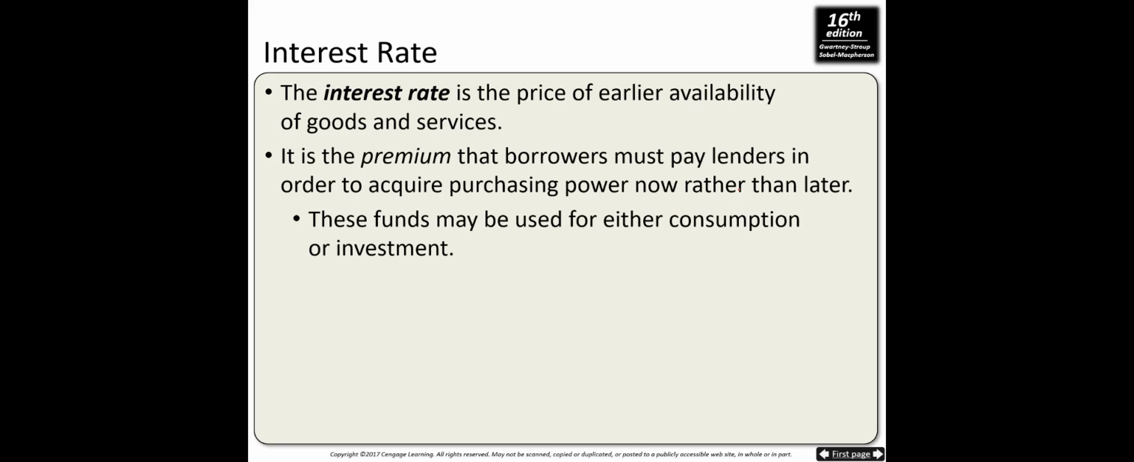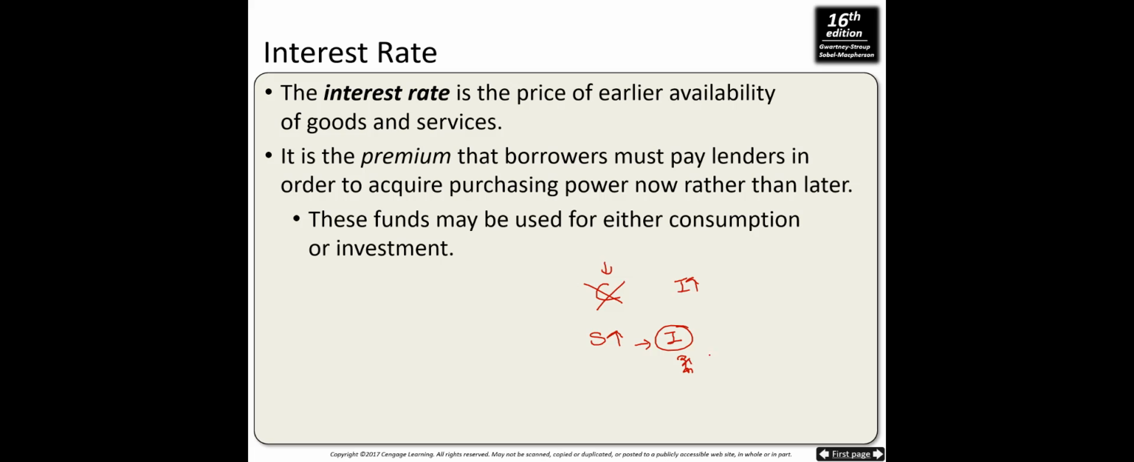Interest rates. The interest rate is the price of earlier availability of goods and services. So we say that people prefer to consume today. This is positive time preference of consumption. And we know that investment can increase if people give up consuming today. So how can we convince people not to consume today, that means they save more, so that we can have resources available for investment? That is called interest rate. Interest rate is the price of earlier availability of goods and services.